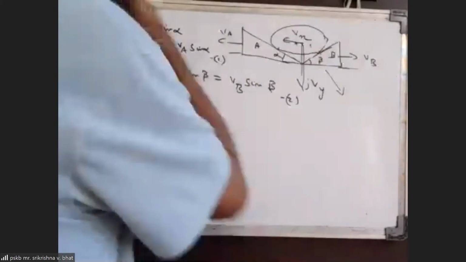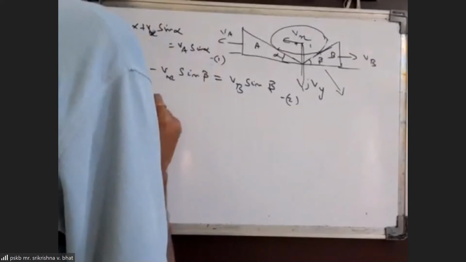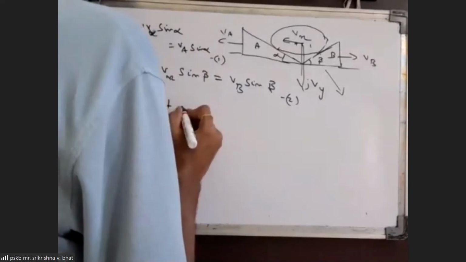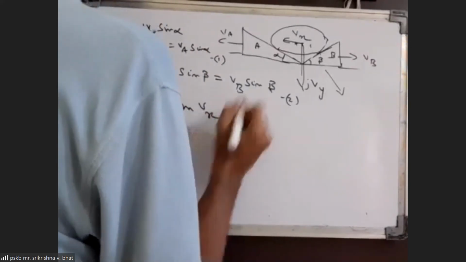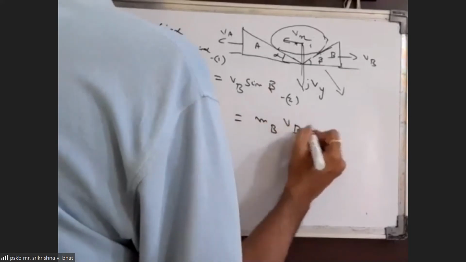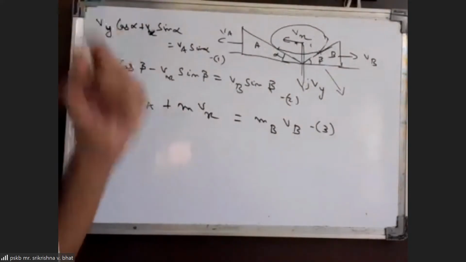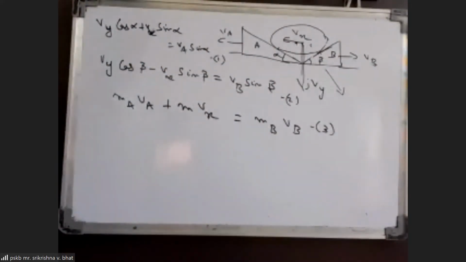Okay, so if we do that, taking leftward as positive, I will get MA into Va plus M into Vx should be equal to MB into Vb. We can eliminate Vx. So this is a relation we get.